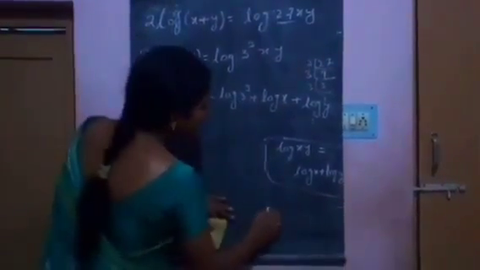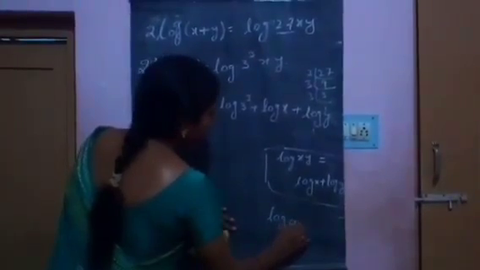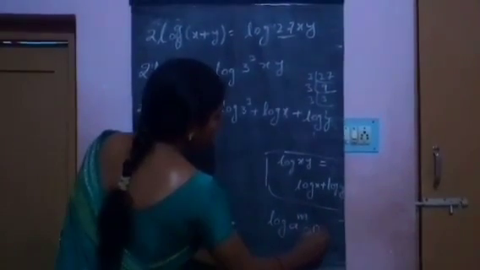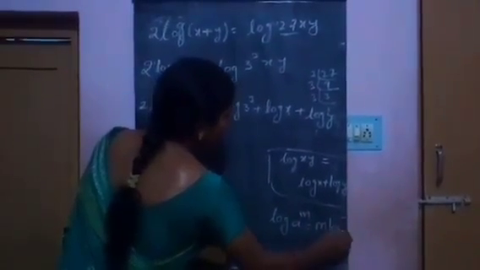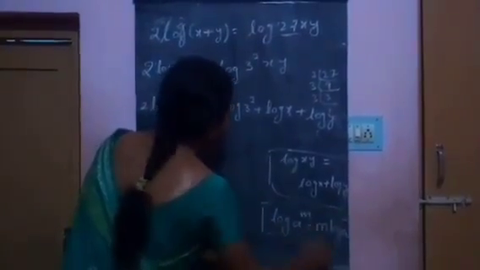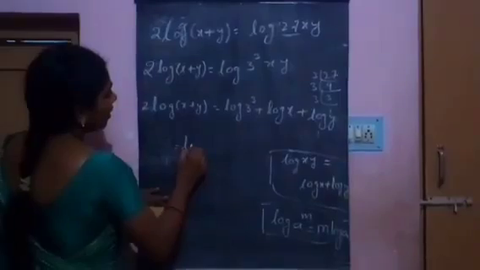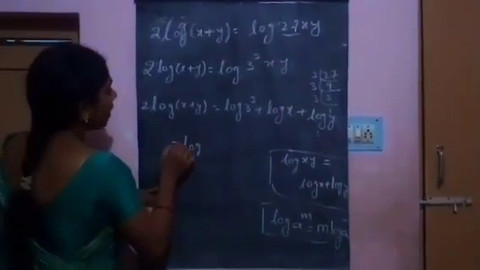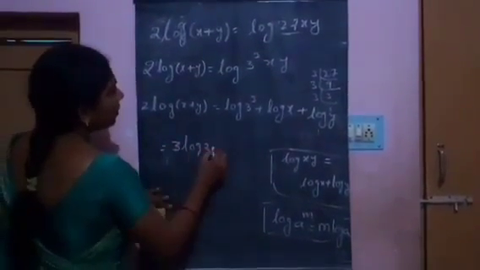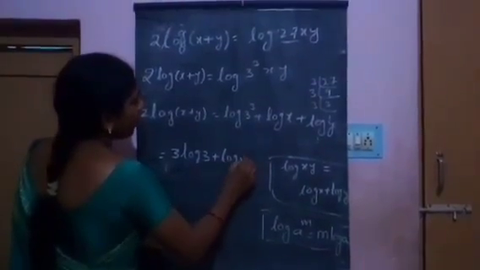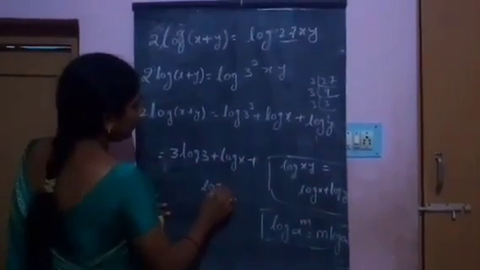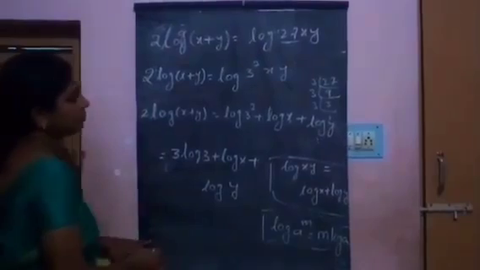Using the formula log a power m equals m log a, this can be written as 3 log 3 plus log x plus log y.